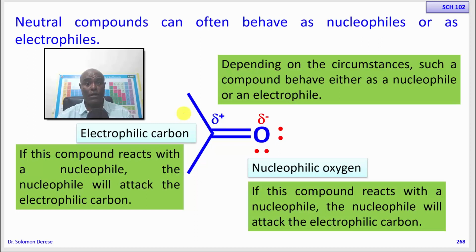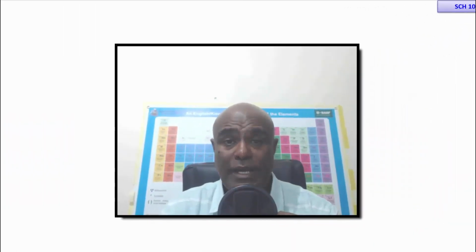We also learned in the last slide that neutral molecules that have a polarized bond can have dual properties. They can behave as nucleophiles or electrophiles. How they are going to behave in a particular situation will depend on the nature of the reaction. So let me summarize what we've learned so far.